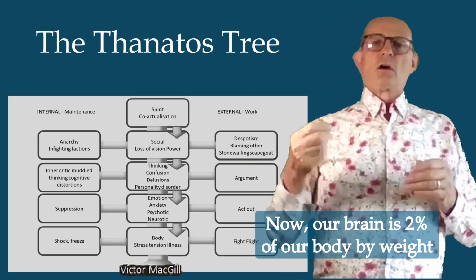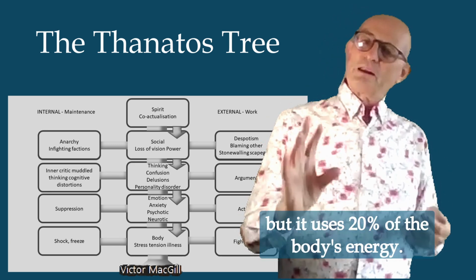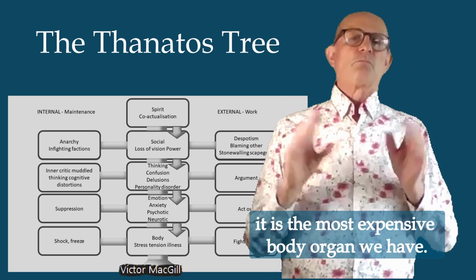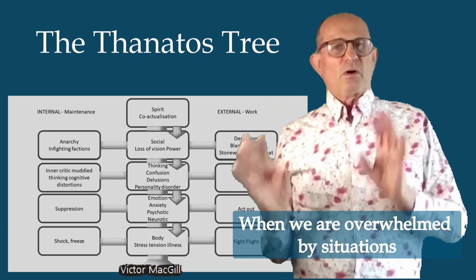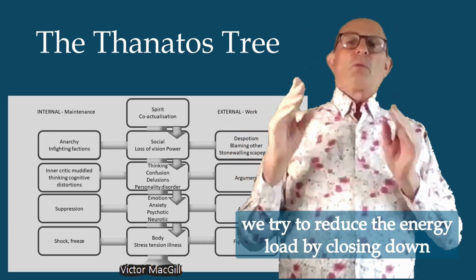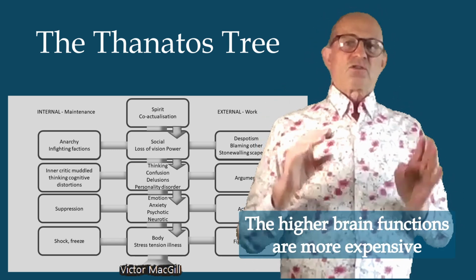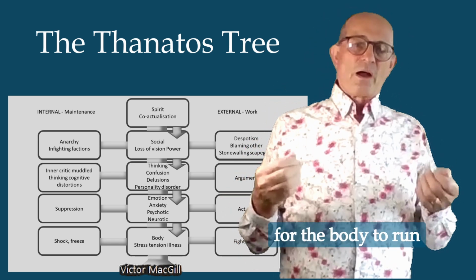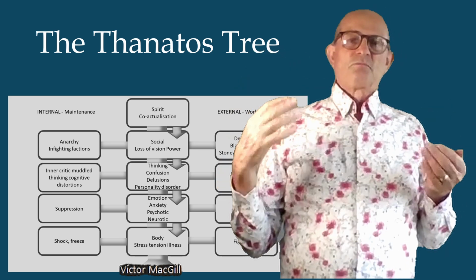Now, our brain is 2% of our body by weight, but it uses 20% of the body's energy. It's the most expensive body organ we have. When we're overwhelmed by a situation through stress or trauma, we try to reduce the energy load by closing down some of the functions. The higher brain functions are more expensive for the body to run, so we turn off our brain from the top down.